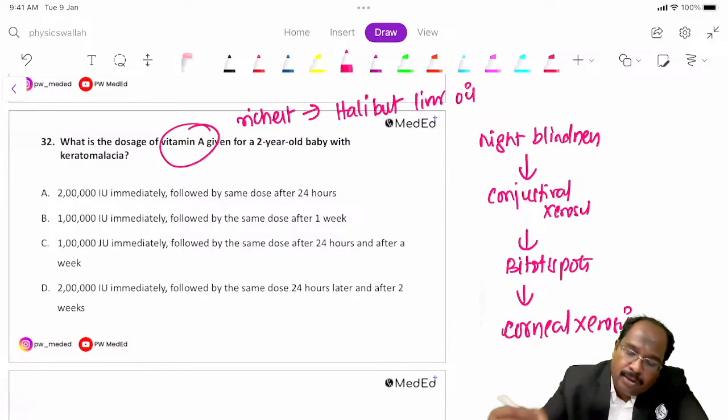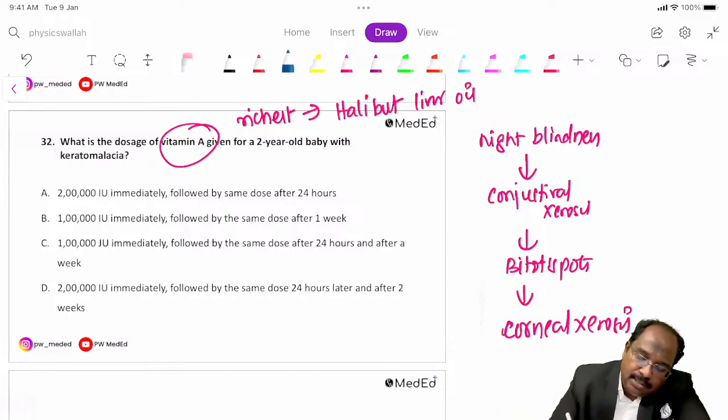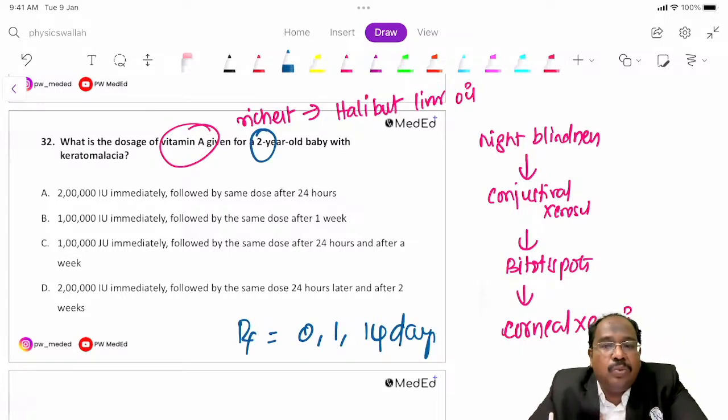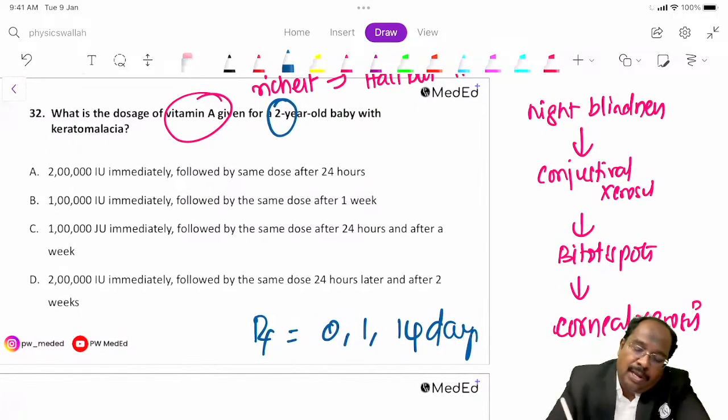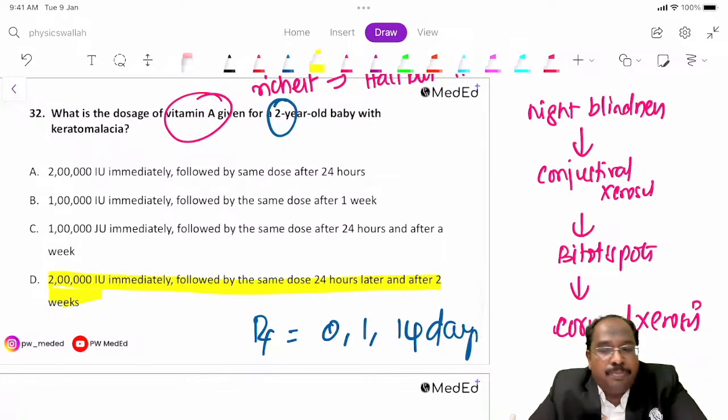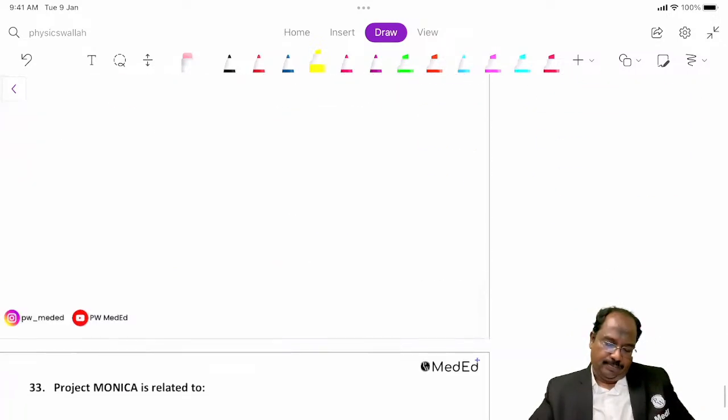The treatment is, for any child, on day 0, 1 and 14. What is the child's age? 2 years. Okay, more than 1 year means it is 2 lakh international units per dose. Okay, fine. Now, am I clear? So this is about vitamin A, guys. Fine, next.